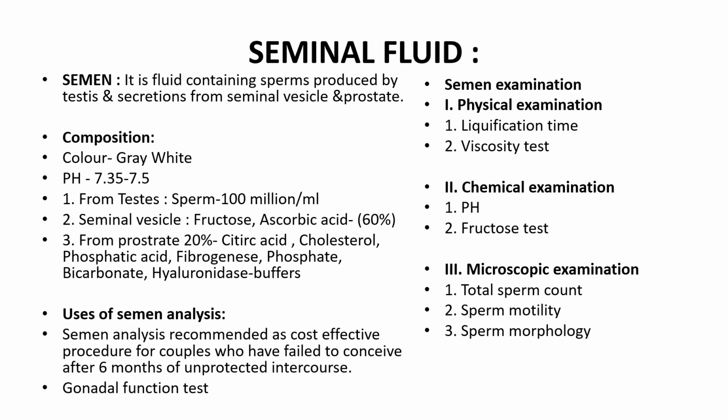Then from the testes, sperms are there, around 100 million per ml. Then the seminal vesicle secretions contain fructose. Then from the prostate it is citric acid, cholesterol, then phosphatic acid, fibrinogenase, phosphate, bicarbonate, hyaluronidase.